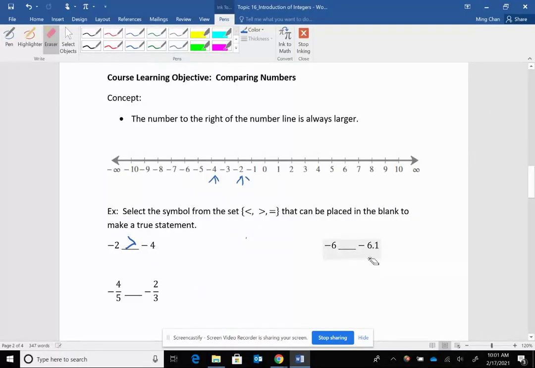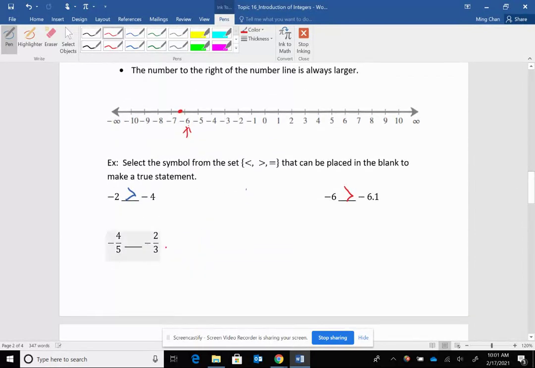All right, -6 compared to -6.1. Where is -6? Right here, right? Where is -6.1? It is to the left of -6. So -6 is to the right, so -6 is larger. So if -6 is larger, the open mouth face is what? The larger one. Okay, now we've done this one before.